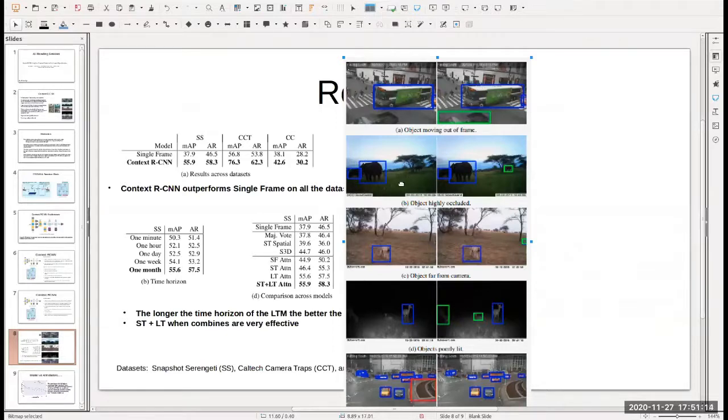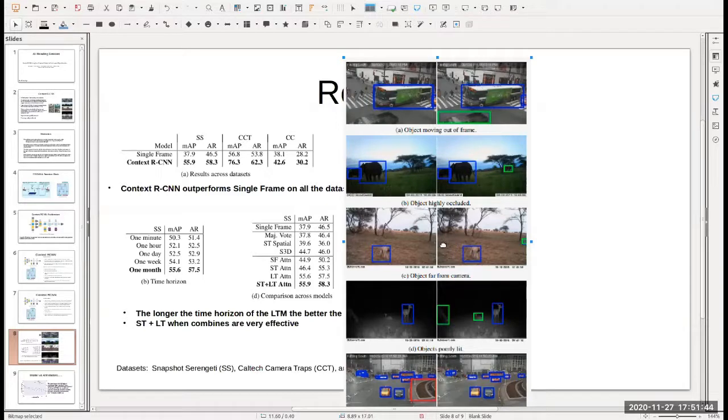In the second example, there is an object under the tree. I don't know if it's visible, but there's another elephant under the tree, which the single frame camera is not able to detect, but the context RCNN is able to detect. And one of the reasons the author gives is that they know animals always come in herds, and that's the input which the current frame gets from the past.